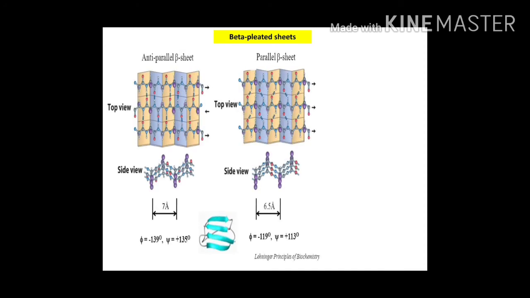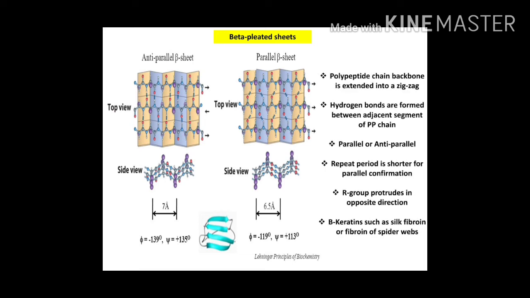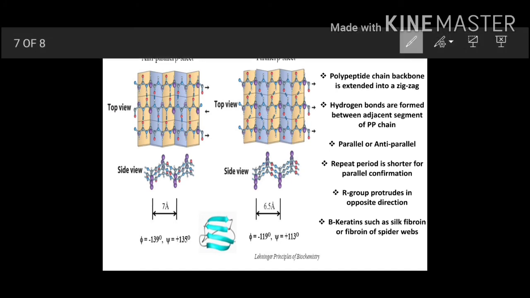The next structure is beta pleated sheets. In beta pleated sheets, we have a different arrangement from the alpha helix. We have polypeptide chains arranged side by side. I am giving you some points here. The first point is that polypeptide chains are arranged in a zigzag manner, means they are arranged like this, and not in a helical manner.